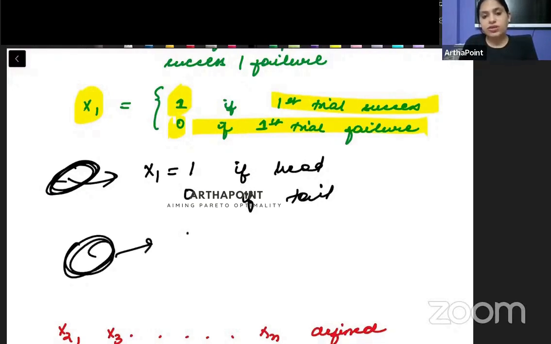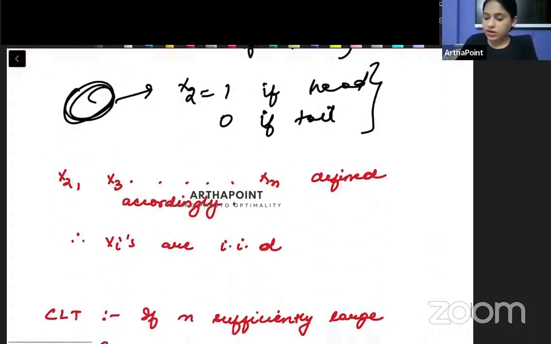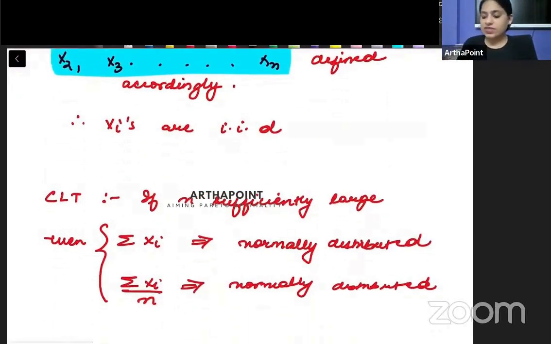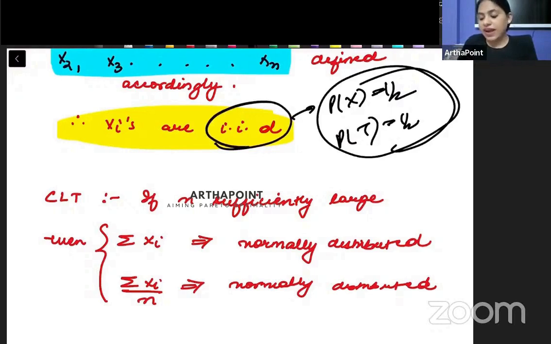Then I toss the second coin, so x2 will get the value 1 if I get head in it, and x2 will get the value 0 if I get tail in it. In this way we have created x1, x2, x3 and so on till xn. Now we say that the xi's are identically and independently distributed. Why identical? Because in each one the probability of head is half and the probability of tail is half, so they have similar distribution. And why are they independent? Because if the first coin gave head, it has nothing to do with whether the second coin will give head or tail. So they are identically and independently distributed.